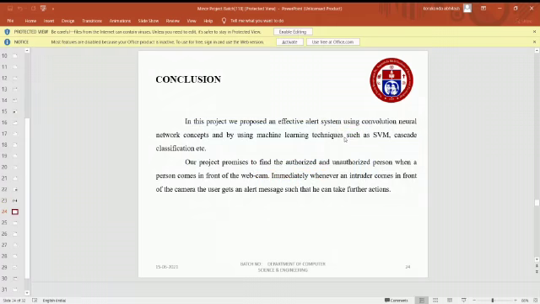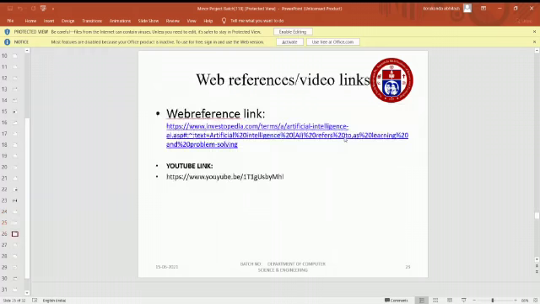Conclusion. In this project, we propose an effective alert system using the convolutional neural network concept and machine learning techniques such as SVM, cascaded classification, etc. Our project promises to find the authorized and unauthorized person when a person comes in front of the webcam. Immediately, whenever an individual comes in front of the camera, the user gets an alert message so he can take further action.